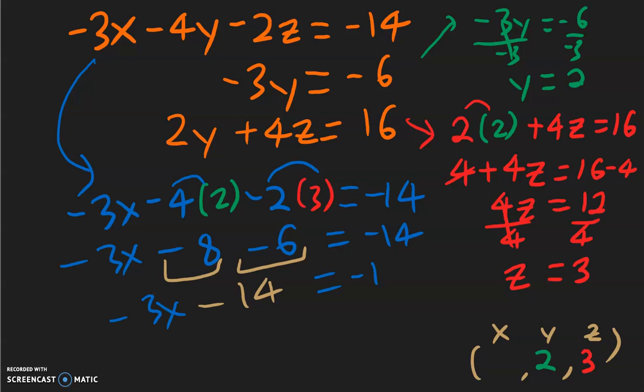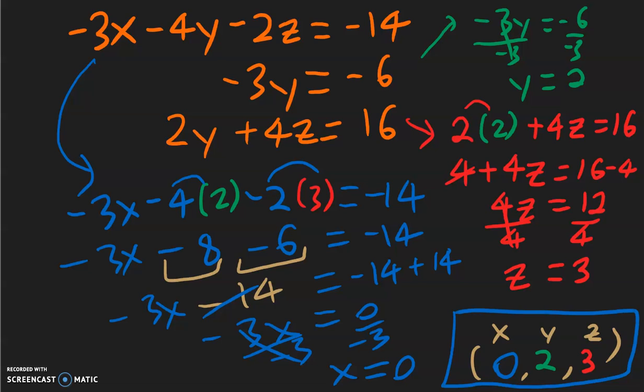So let's move the negative 14 to the other side. That would become a positive 14. Negative 14 plus 14 is 0. So we have negative 3x equal to 0, divided by negative 3 on both sides. We have x equal to 0. And now we have our solution: 0 for x, 2 for y, and 3 for z.